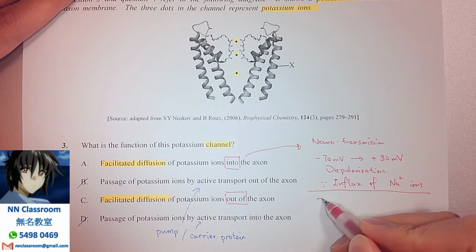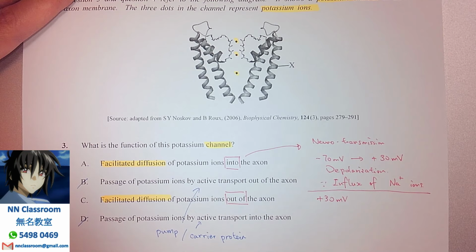The next step is how we get back from positive 30 the way down to negative 90, also known as the hyperpolarization, or in general, the repolarization. And remember, the repolarization occurs because of an efflux of potassium ions.